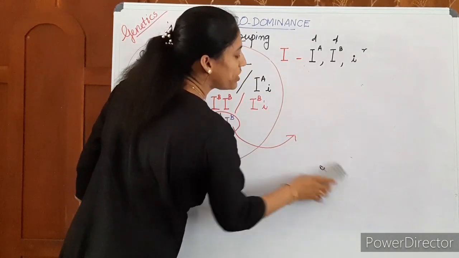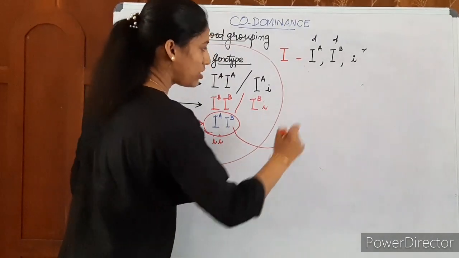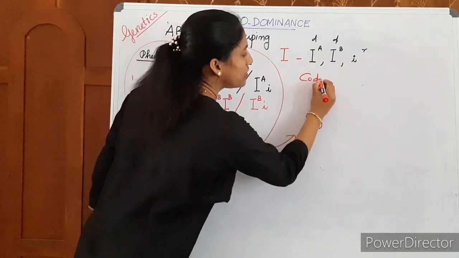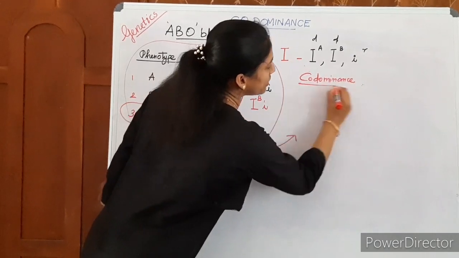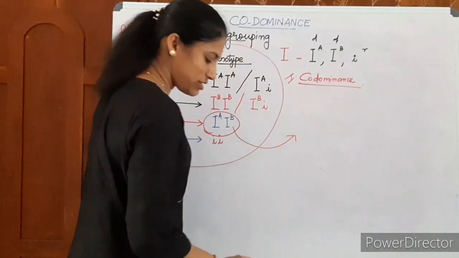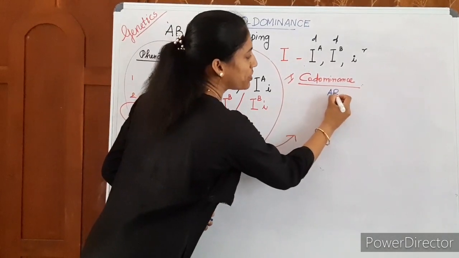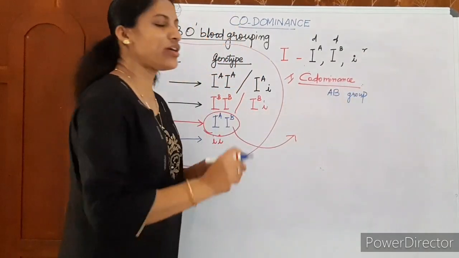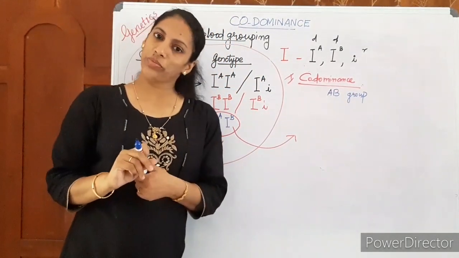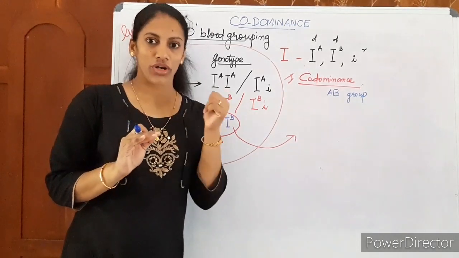Human blood grouping gives an example of codominance that you have already learned. What is that example? The AB blood group. The AB group is an example of codominance.